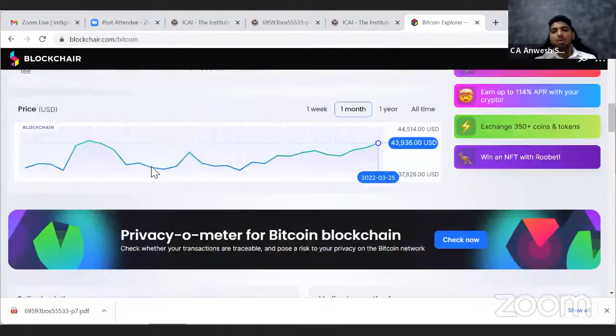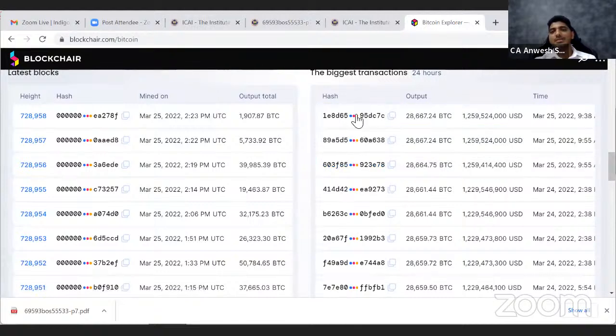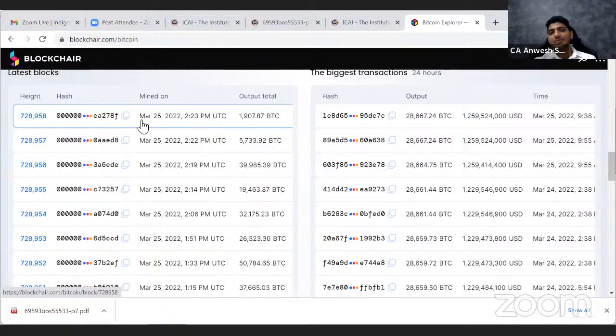Now, this is a notice board. What exactly we are looking at is a notice board. So these are all the transactions that are happening now. Okay, if you look here, this is some transaction that has happened very recently. If you look at the date, it is March 25th, 2022. That is today's date, and this is the current time. You will say, sir, it is not 2:23, but it is not Indian time. This is UTC, which is approximately 7:55.